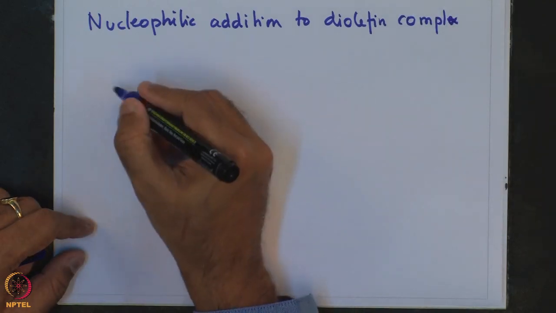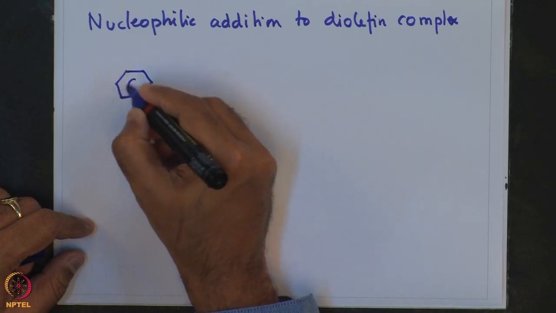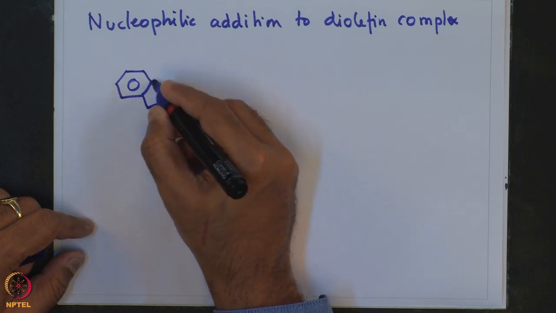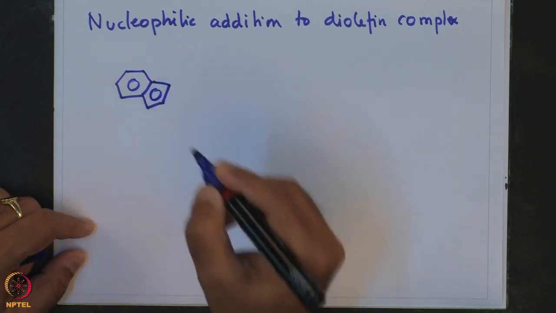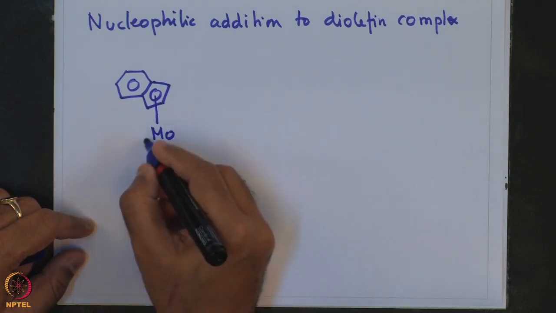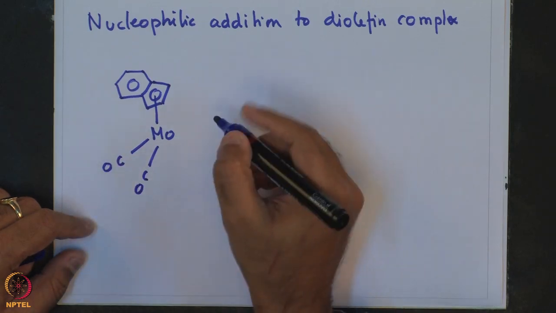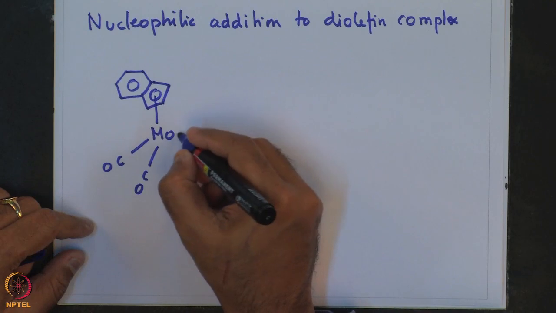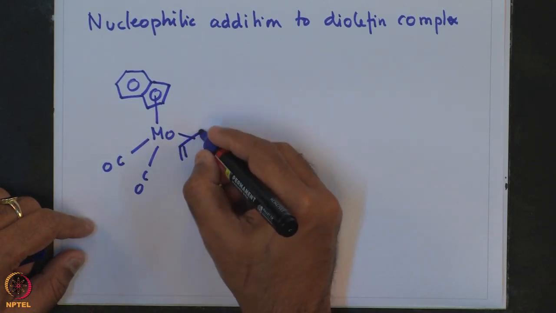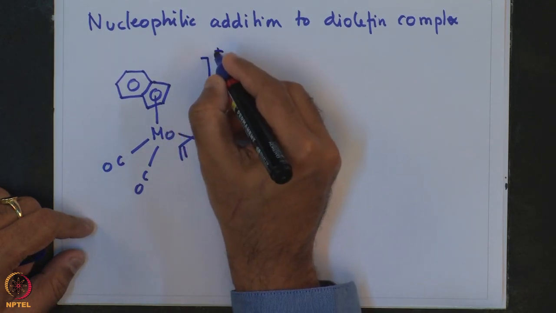So, here we have a molybdenum complex bound to a diphenyl as is shown.